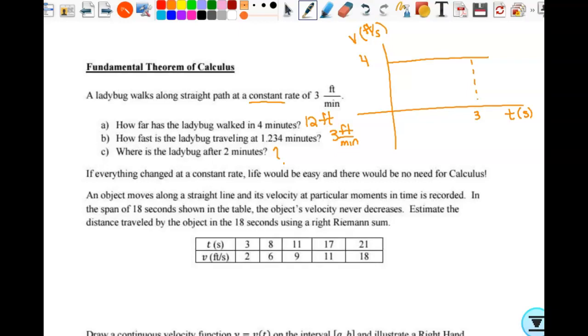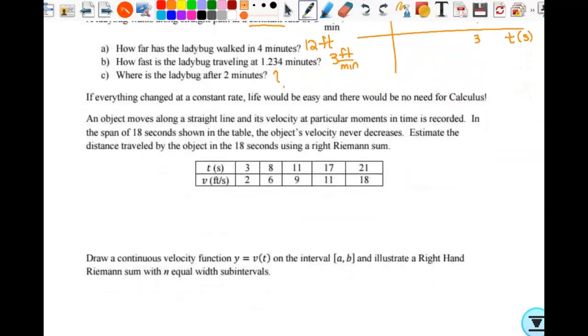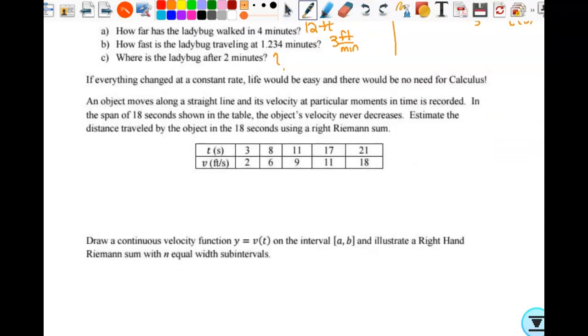No. So let's look at a situation where we have an object that moves along a straight line, and we have 5 snapshots of the velocity. Over the span of 18 seconds, on the interval 3 to 21, which is a delta t of 18, the object's velocity never decreases.